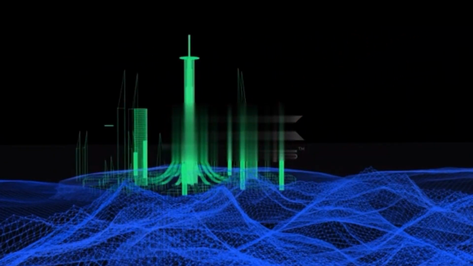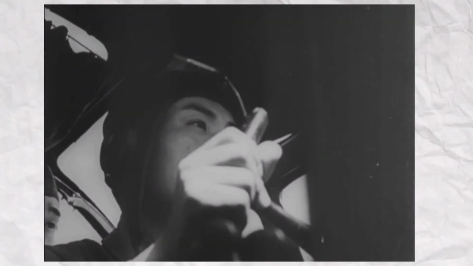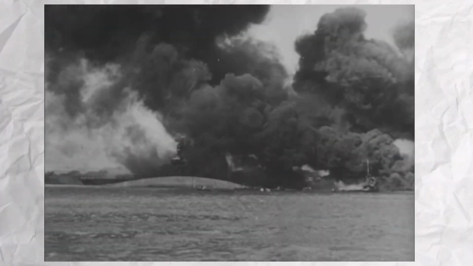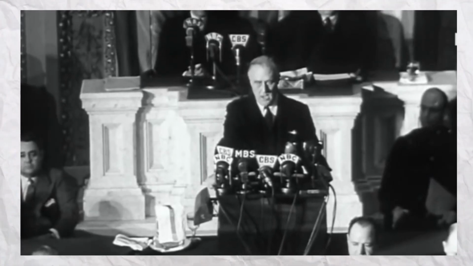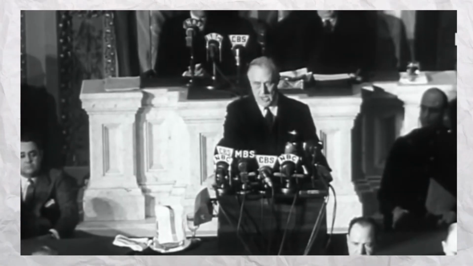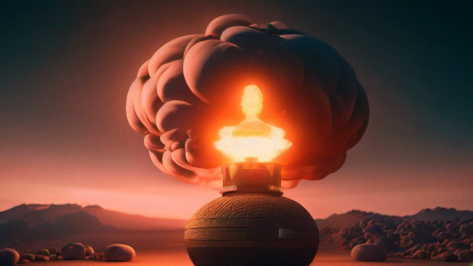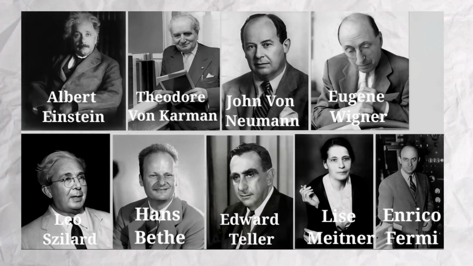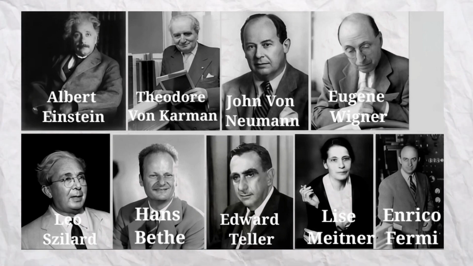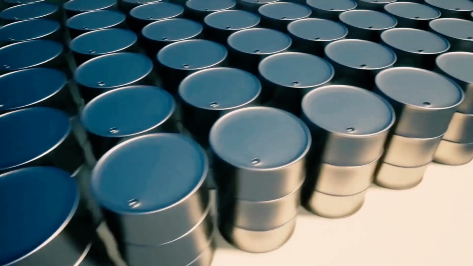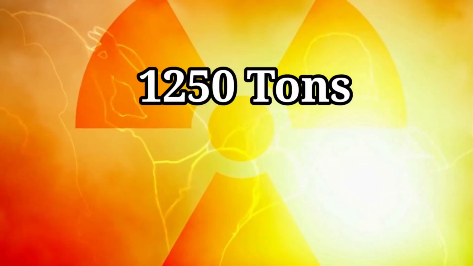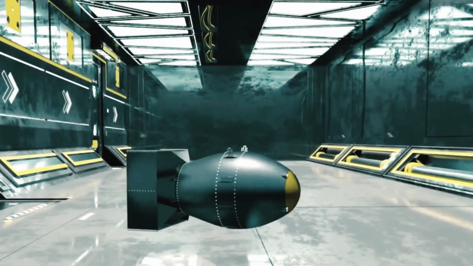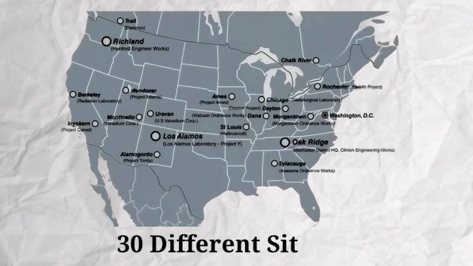Then there was a big upheaval in the Second World War. Japan launched a major attack on Pearl Harbor, an American military base. This attack was so big that after this America also got involved in the war. For this reason, President Roosevelt took the need of making an atomic bomb seriously for the first time, and he ordered American scientists, along with the European scientist refugees who had come to America, to make atomic bombs. After which America immediately bought the 1,250 tons of uranium brought from Congo, which was kept in a basement in New York, and America started experiments to make atomic bombs by different scientists at some 30 different sites.